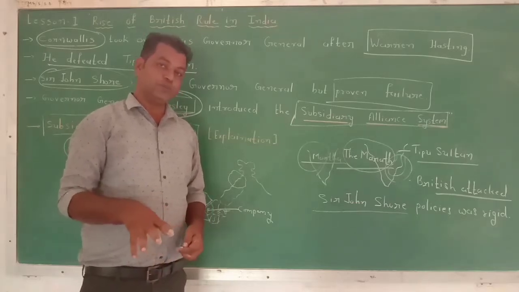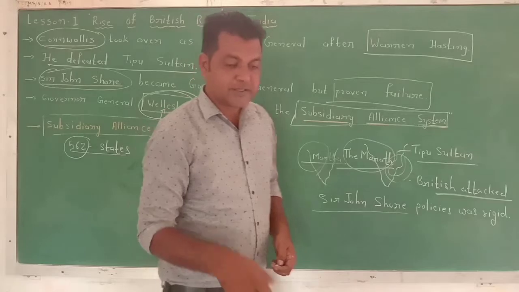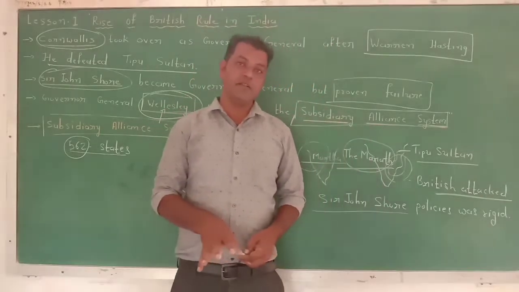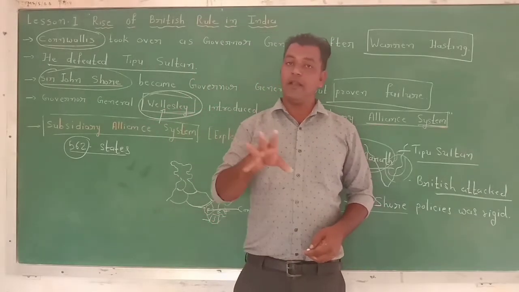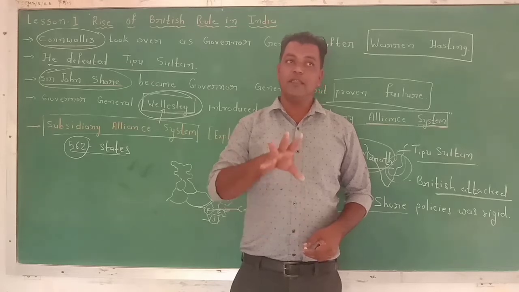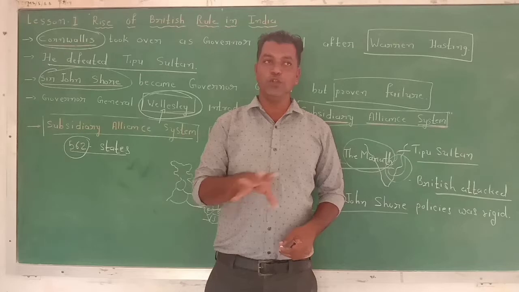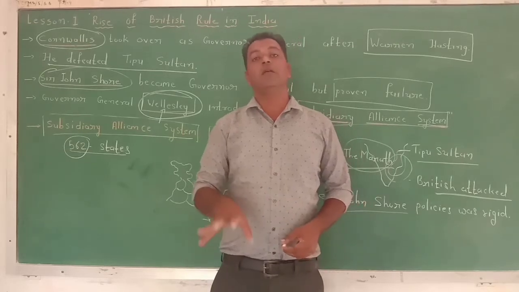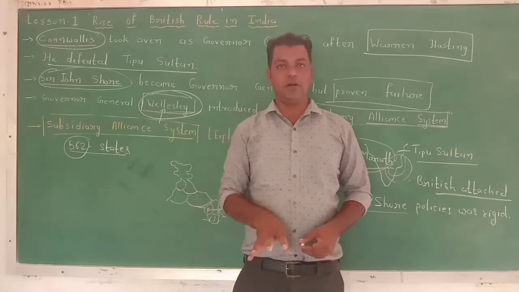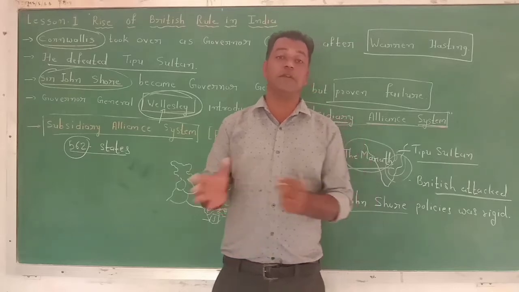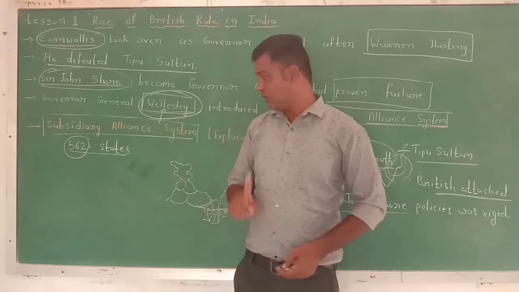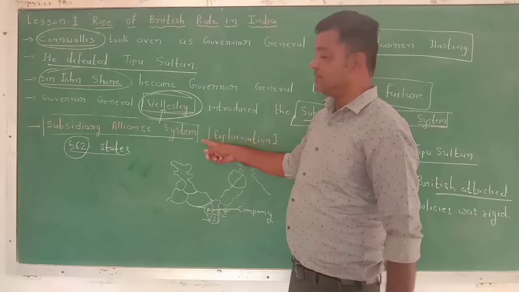Why? Because they had already signed the treaty, and according to that treaty they had to give money to the Company for safety or to get military support if someone attacked. That was the first condition of the subsidiary alliance system.